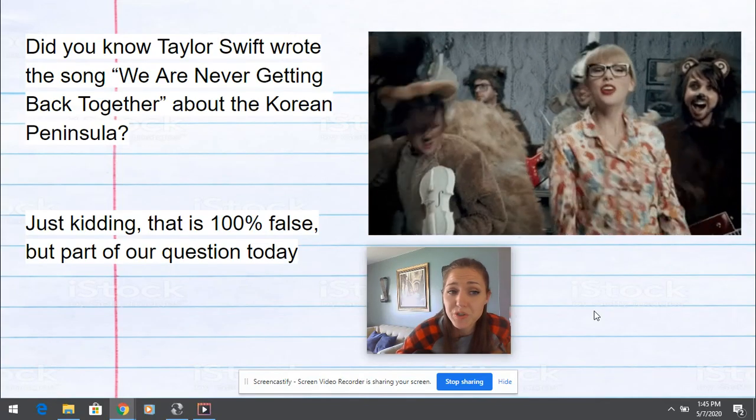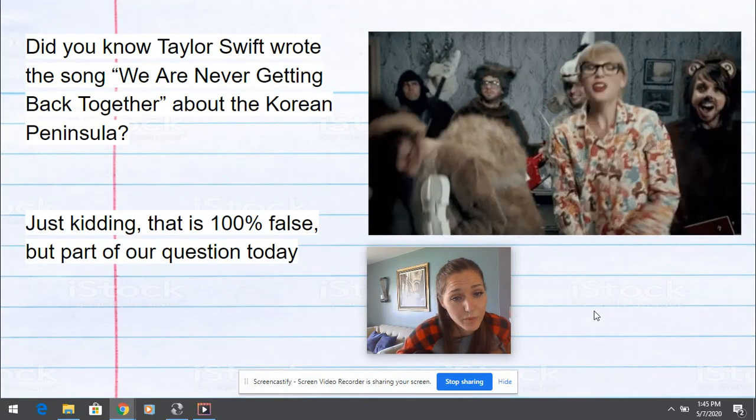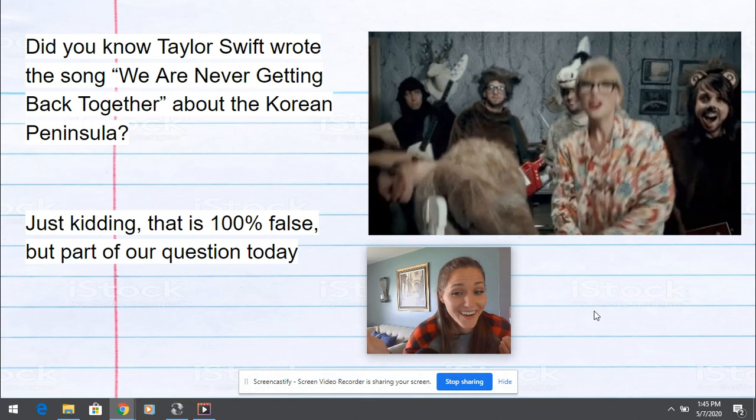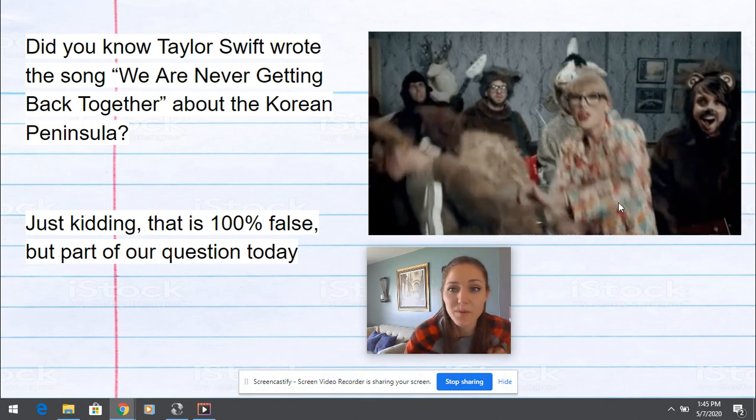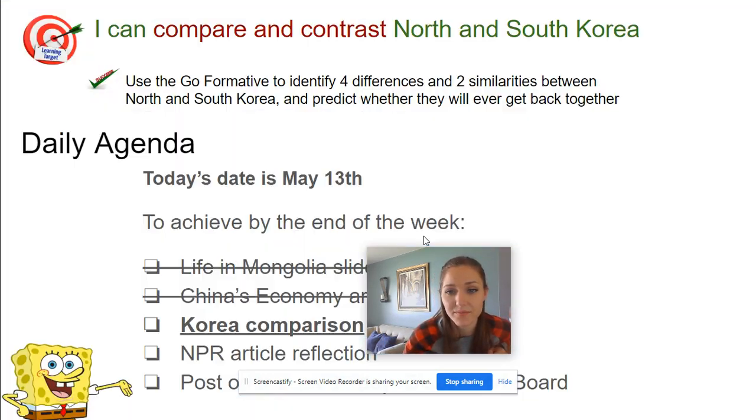Did you know Taylor Swift wrote the song We Are Never Getting Back Together about the Korean Peninsula? Just kidding. That's 100% false, but part of the question we're going to answer today.